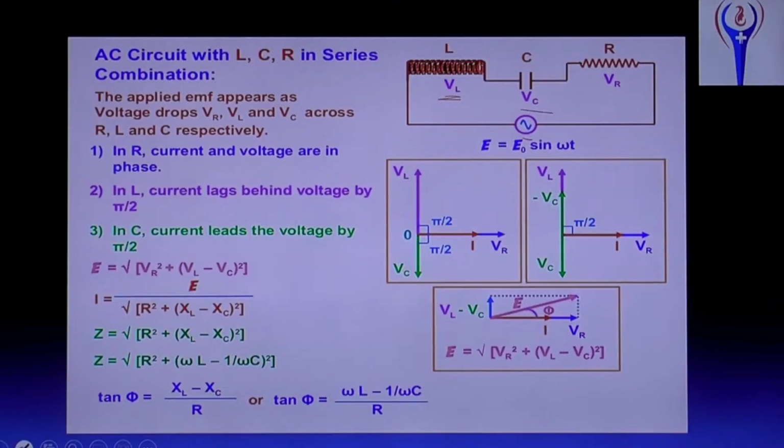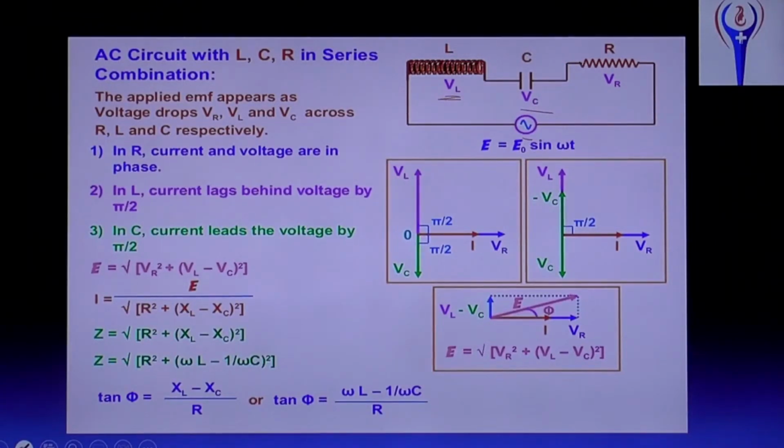In a capacitor, current leads the voltage by pi by 2. Combining all this, E equals the square root of VR square plus VL minus VC whole square.